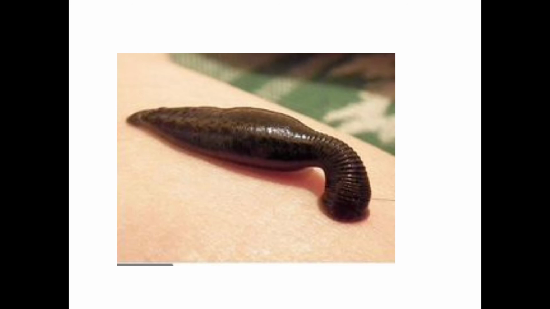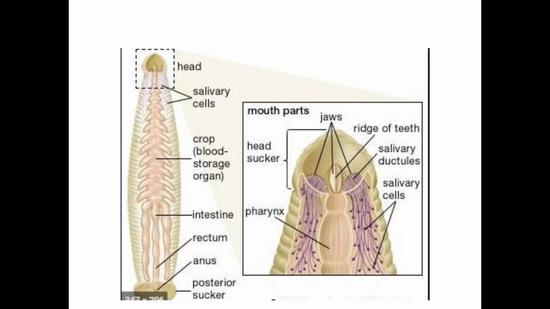Next one is about vermiculture. This is the digestive structure and some suckers of the Hirudinea. This is the head sucker. You can see 2 jaws here. Then the ridge of teeth.